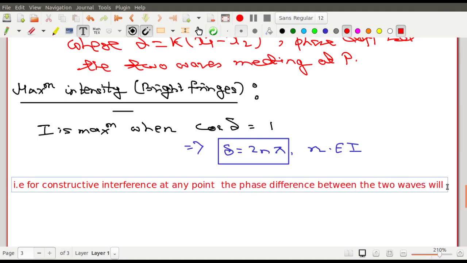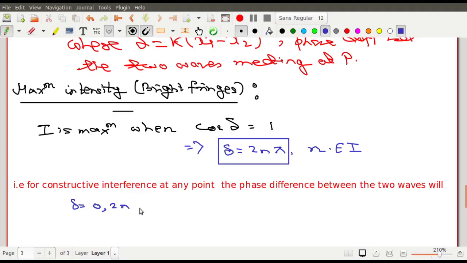The phase difference between the two waves will be, delta equals to, it can take the values of 0, 2 pi, 4 pi, dot dot dot.